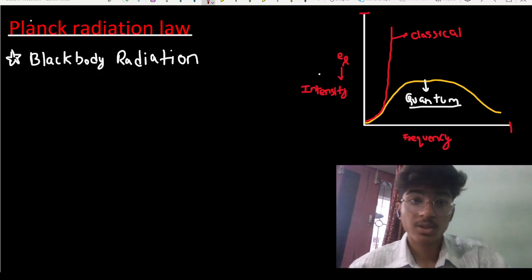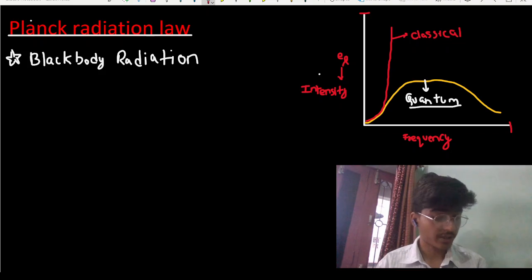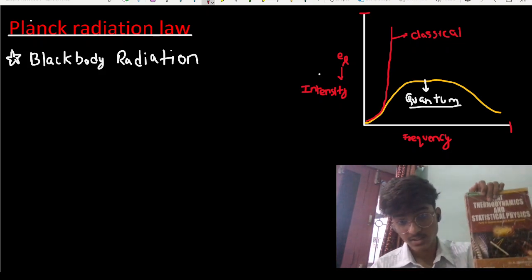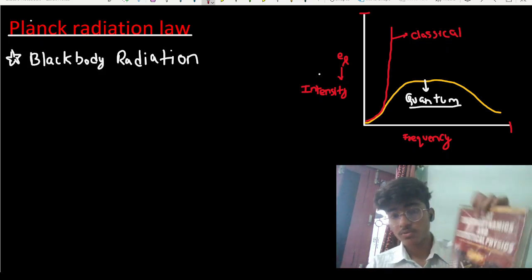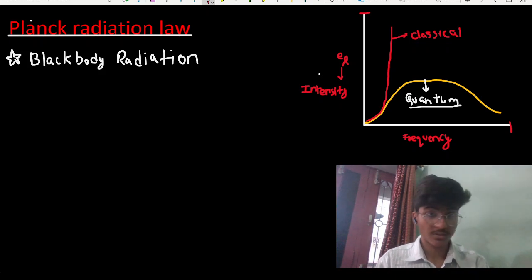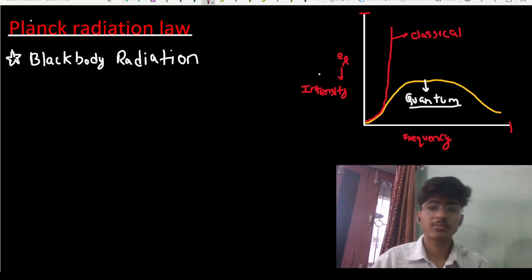Before discussing this topic, the book that I'm following for black body radiation and statistical physics is Heat, Thermodynamics and Statistical Physics by S. Chand. This is my reference book for studying these topics. The language is quite hard, but it's a pretty good book.